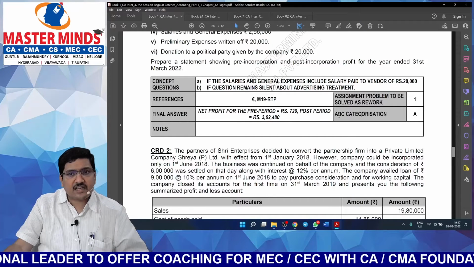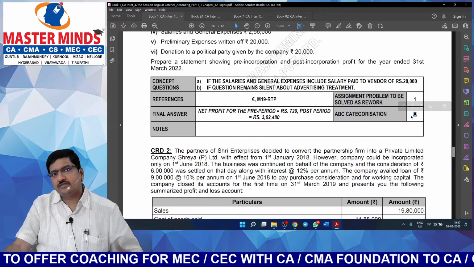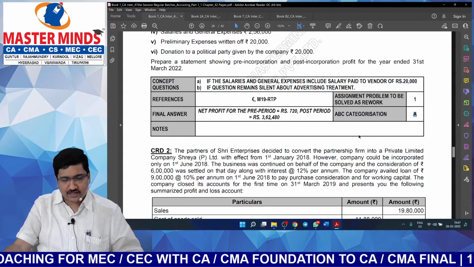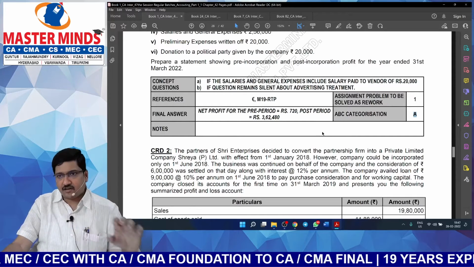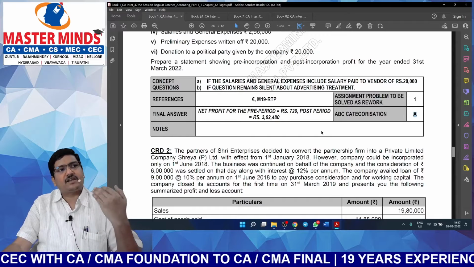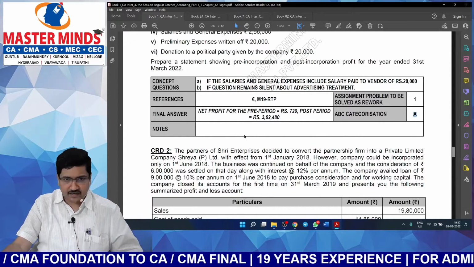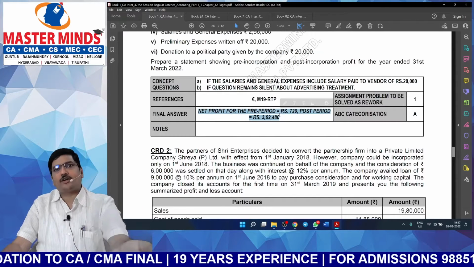Next one. Here is the ABC categorization. That means A category means very important, C category means unimportant, B category means moderately important. So what I recommend is A and B category is mandatory. If time permits, prepare C category also. Otherwise, it is sufficient to focus on A and B category. Now, what is this final answer? You first try to solve it on your own.